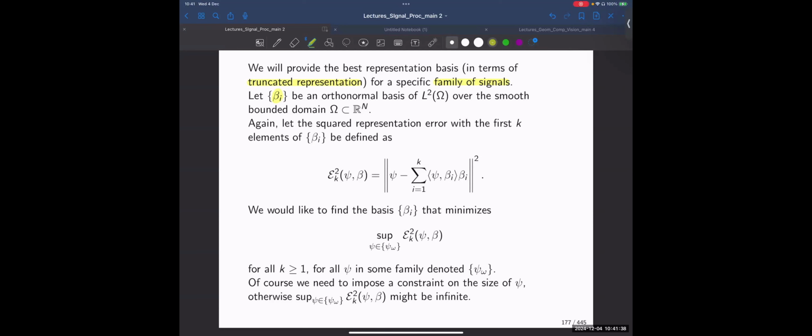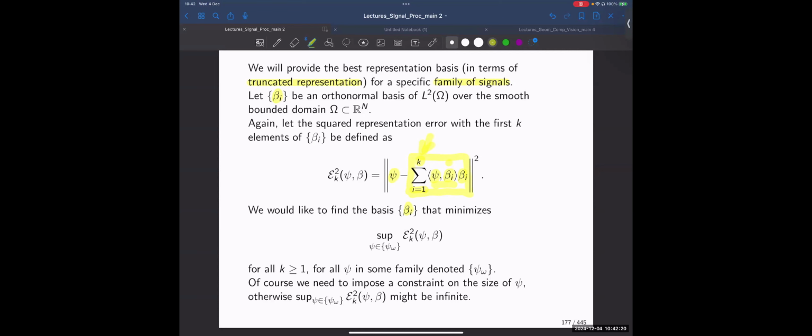then what I'm doing is taking my function, which I would like to represent, projecting it onto the members of my basis, and multiplying each and every function with this scalar coefficient, okay? And when I'm saying truncated, I'm referring to the fact that rather than projecting through all the infinite number of betas, I'm restricting my projection to have only k members, okay? And so this is the sum. So I'm subtracting from my function the projection onto the first k members of my family beta, okay?